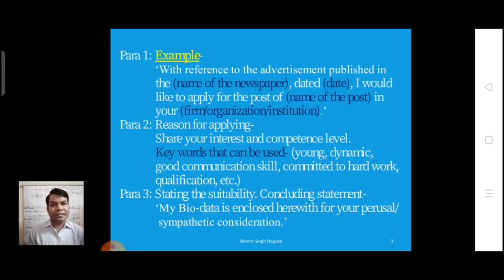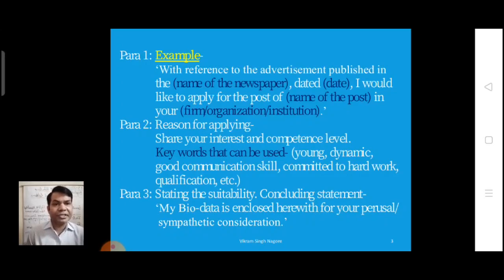These are some examples, some suggestions with which you can start your paragraph 1. With reference to the advertisement published in the Hindu, the Dainik Jagran, the Times of India. With reference to the advertisement published in the Times of India, dated, you need to mention the date. I would like to apply for the post of, the name of the post, in your institution, in your firm, in your organization.